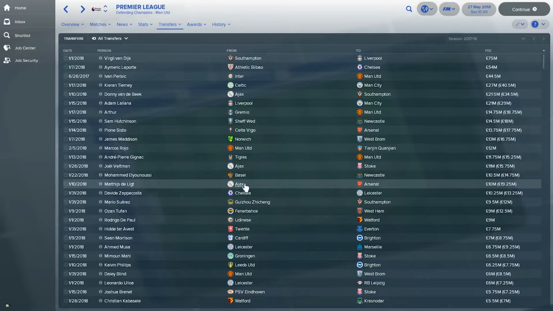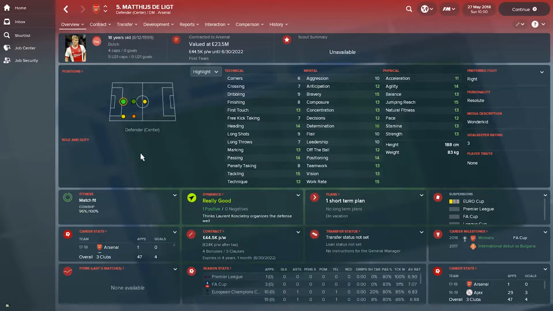Matthijs de Ligt from Ajax has joined Arsenal. So this is a very high potential young defender. So good for Arsenal for snatching Matthijs de Ligt so early in the game.